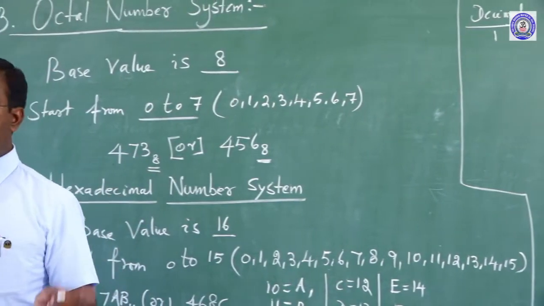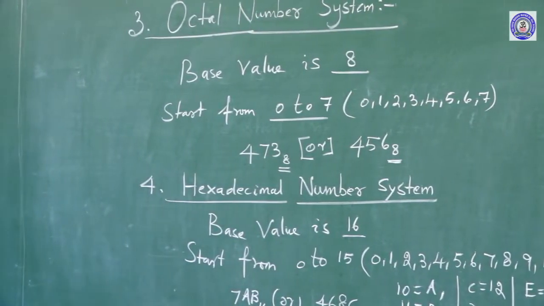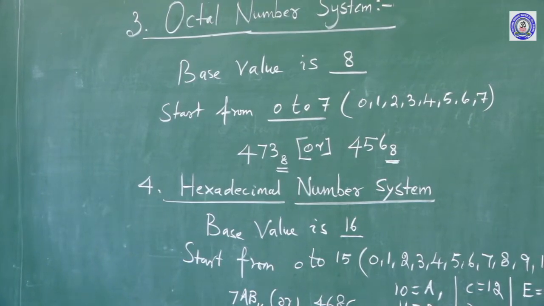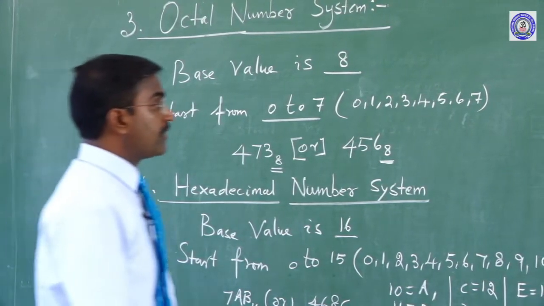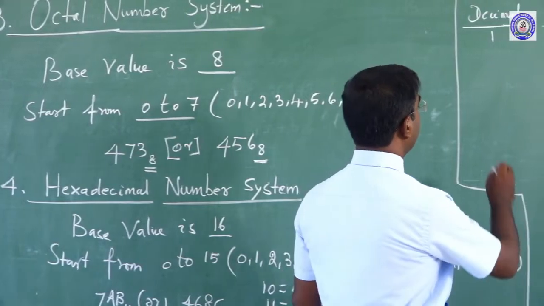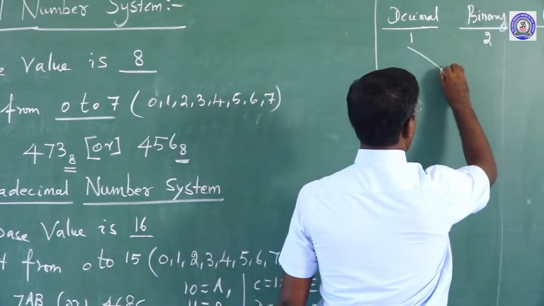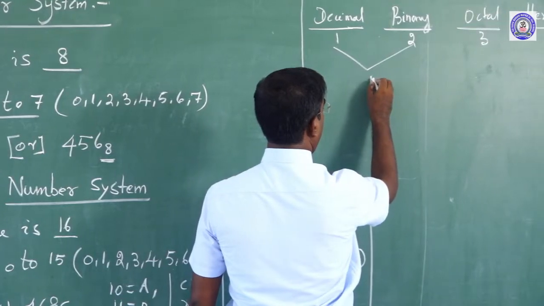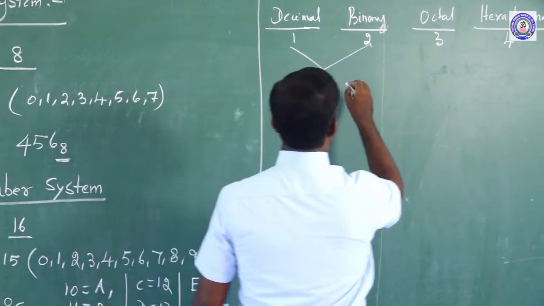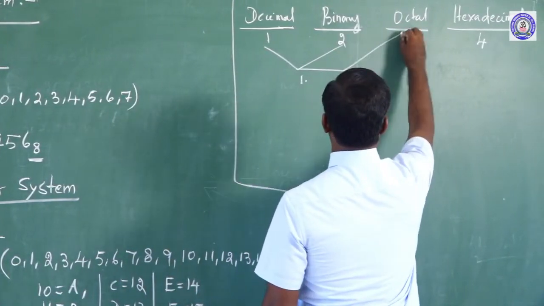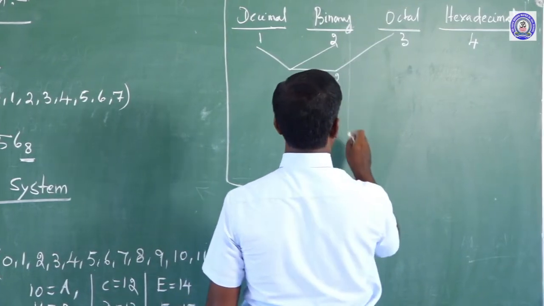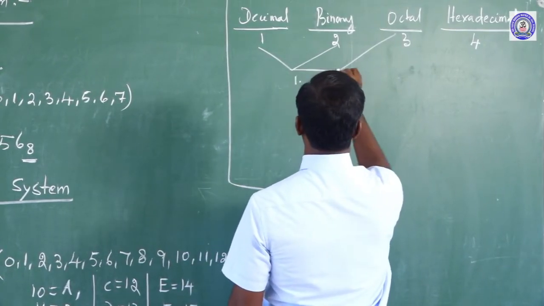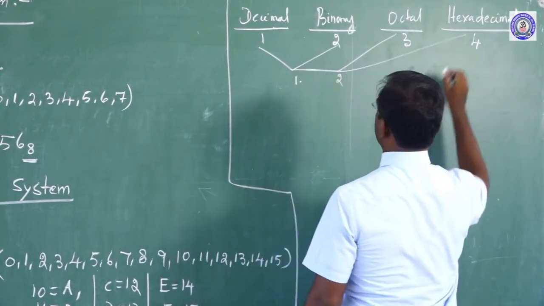In converting between number systems, the first method is decimal into binary, the second is decimal into octal, and the third is decimal into hexadecimal.